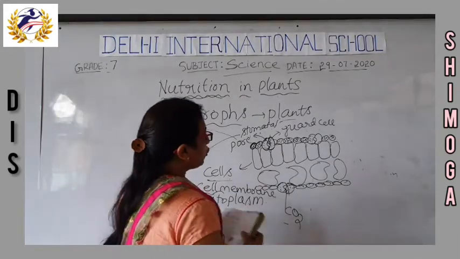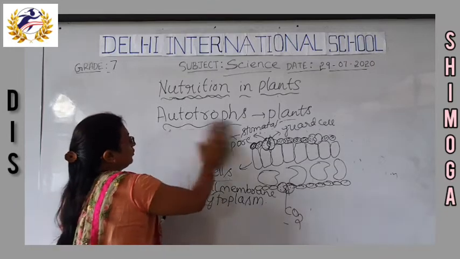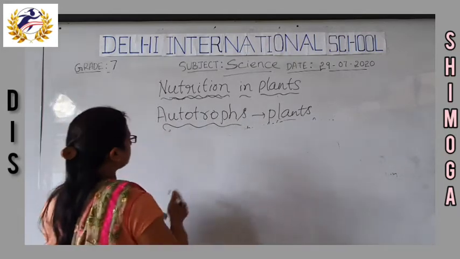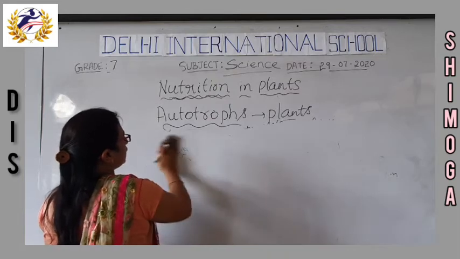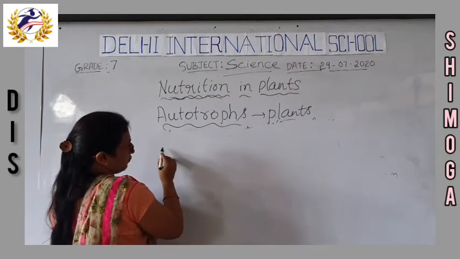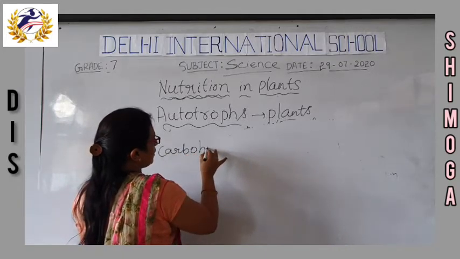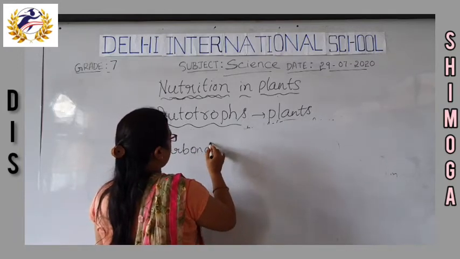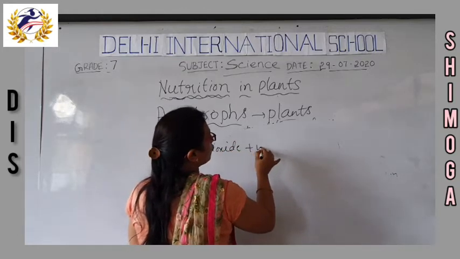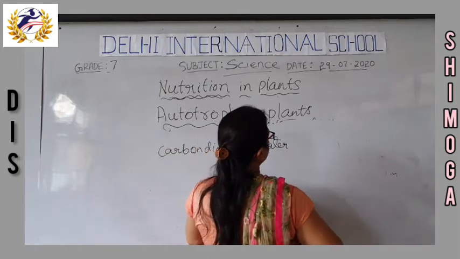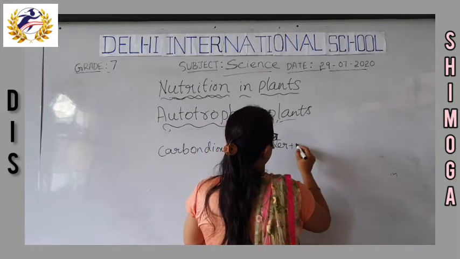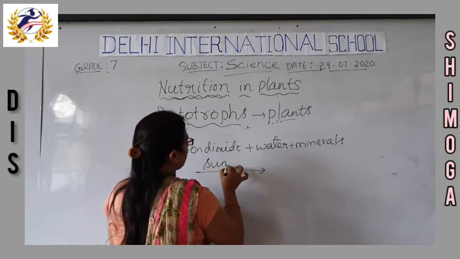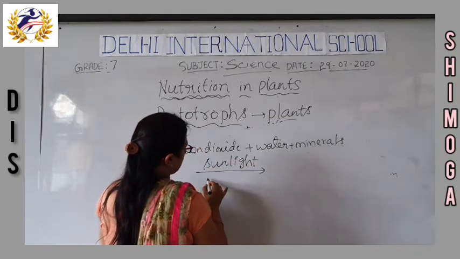Okay, so mainly photosynthesis needs simple materials like carbon dioxide, water, and minerals. First we will write it in word equation form: photosynthesis is done by using simple materials like carbon dioxide, water, and minerals, in the presence of sunlight, in the chlorophyll.